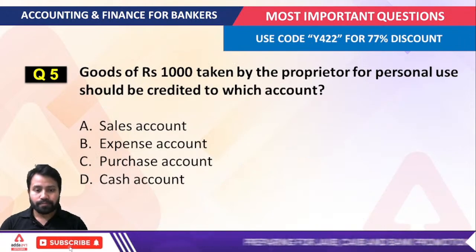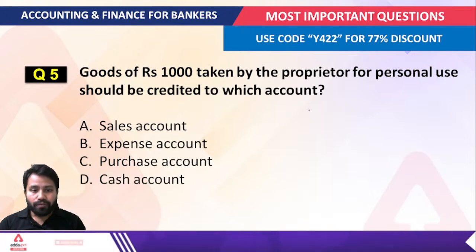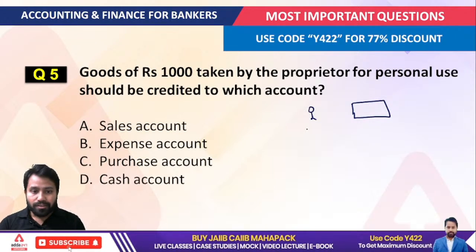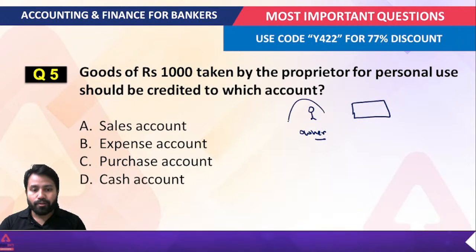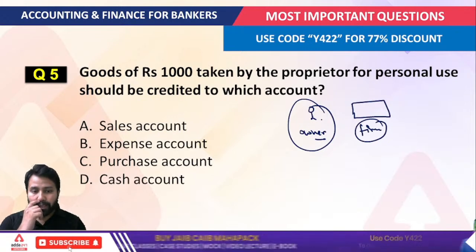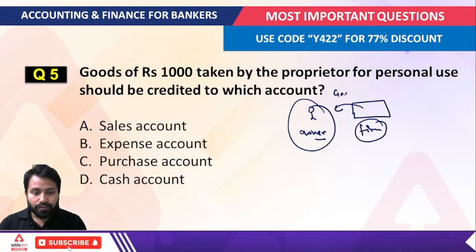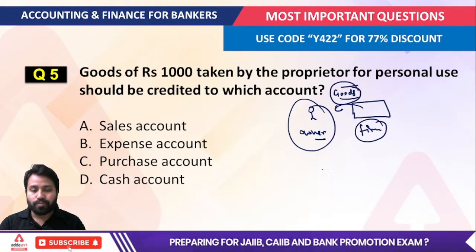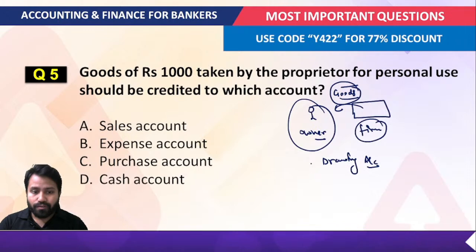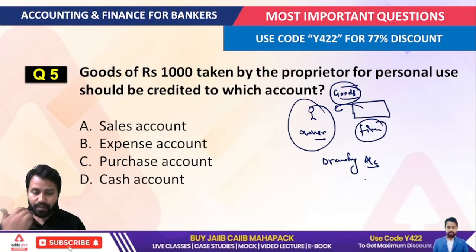Next question. Goods of 1,000 rupees taken by the proprietor for personal use. Whenever we are talking about the owner, one question definitely you will get in the examination based on that, so just try to understand. Suppose an owner has withdrawn goods of 1,000 rupees. If the owner withdraws the goods, the very first account introduced would be the drawing account, and this account is used whether the owner is withdrawing the goods or the money for personal use.